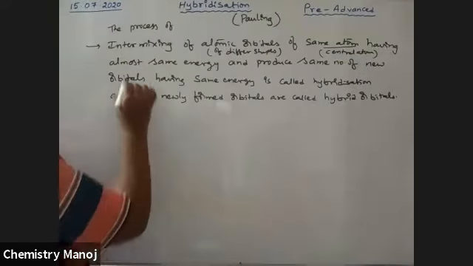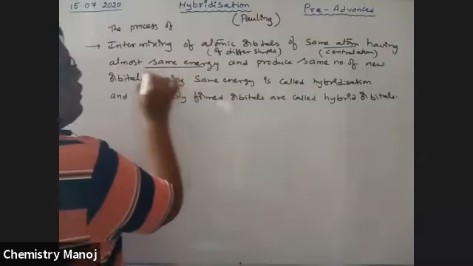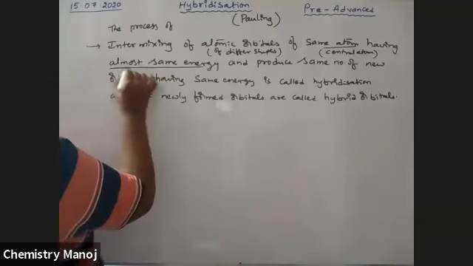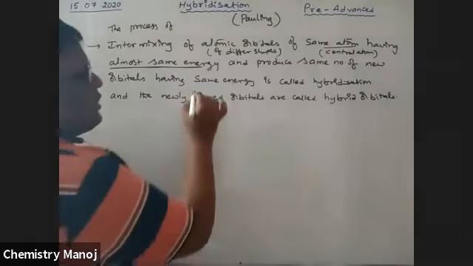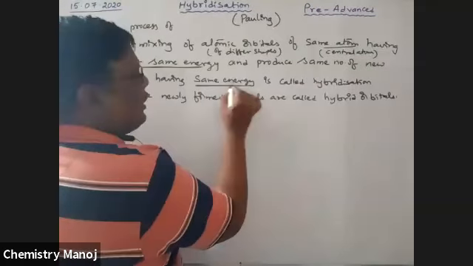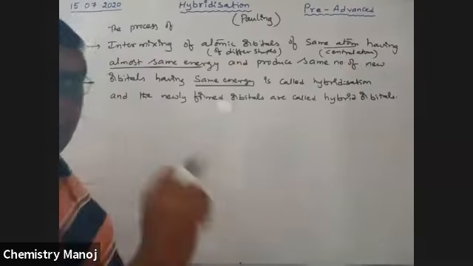Hybridization is possible only at the central atom. Having almost the same energy is very, very important: not exactly the same, but almost the same. Orbitals having almost the same energy are mixed and produce the same number of new orbitals.